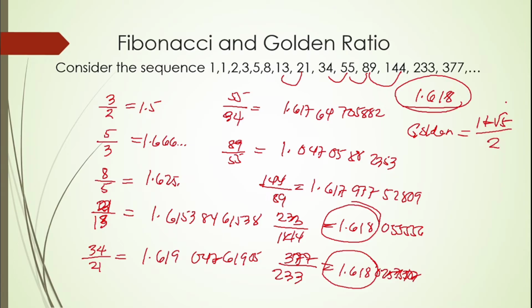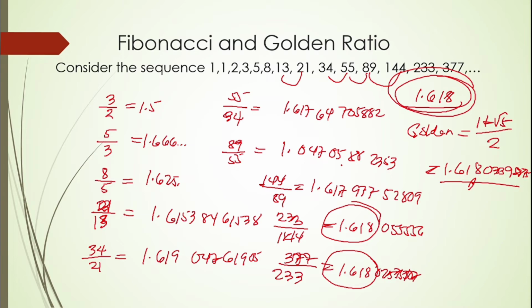If we calculate that using the calculator, the result, the golden ratio based on the calculator, is 1.61803398875. Okay, so the golden ratio is approximately 1.618.